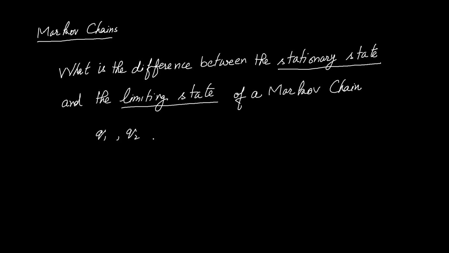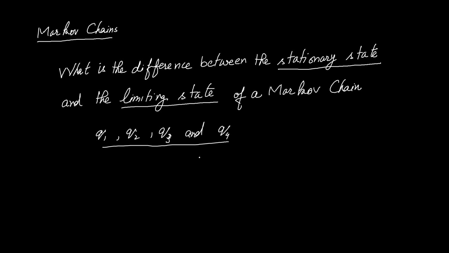Suppose a Markov chain has 4 states, Q1, Q2, Q3 and Q4. At the start of time 0, the Markov chain starts in one of these states. At each subsequent time step, it makes a transition from its current state to another state, which may be the same state or one of the other states. So at any particular time, the Markov chain can be in one of these 4 states.